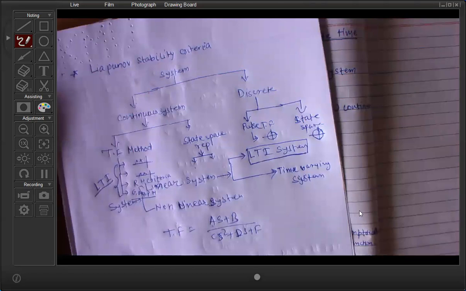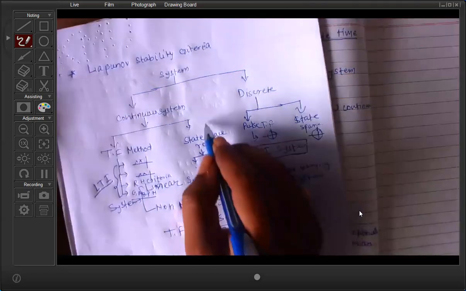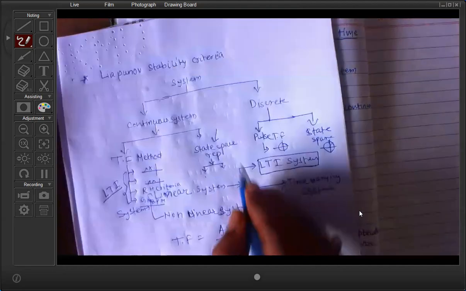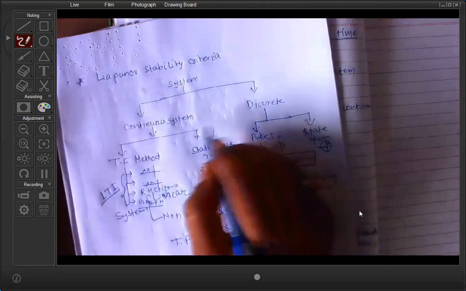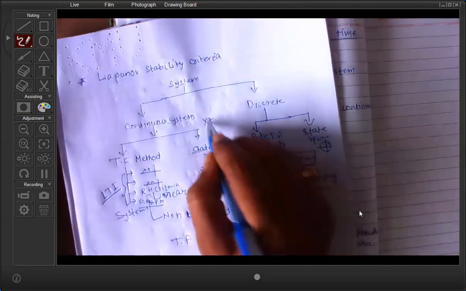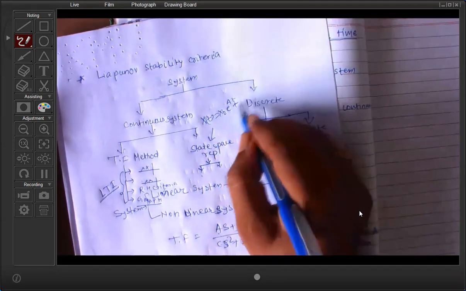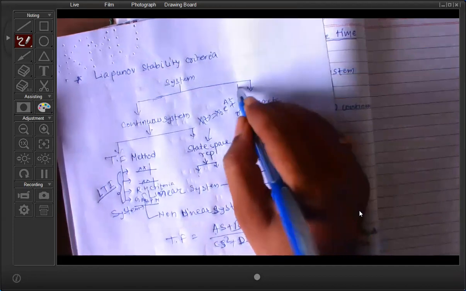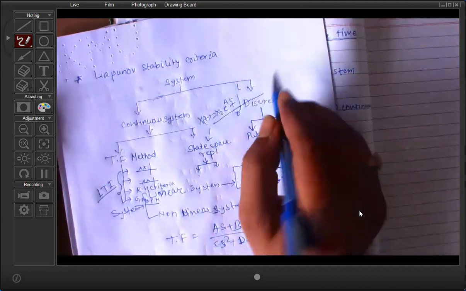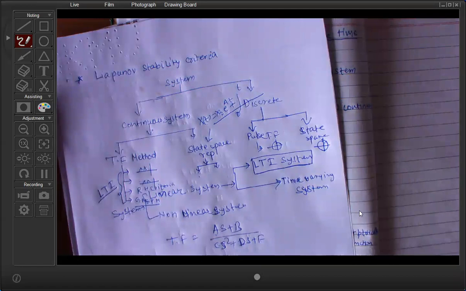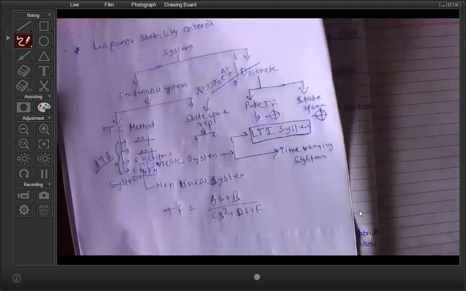Okay, any doubt? And from the state space representation, if you find the solution of the state space, that is x(t) is equal to x naught into e to the power a t plus integration from 0 to t, so you can find out the solution. From the solution, you can find out whether the system is stable or unstable. Okay. But sometimes,